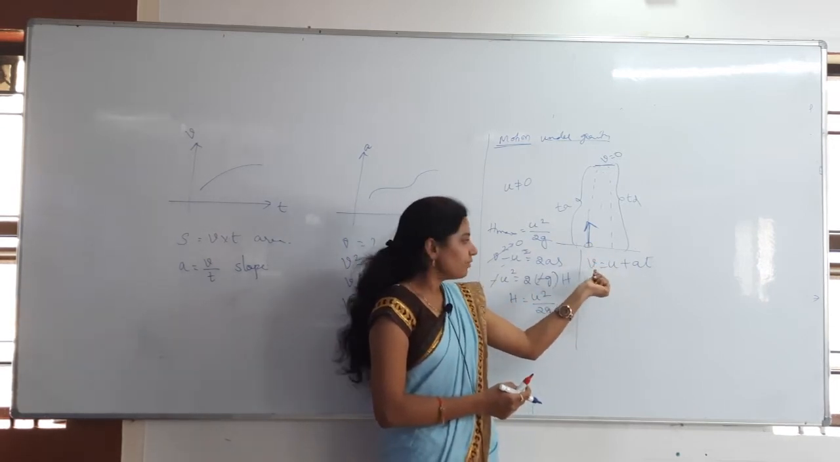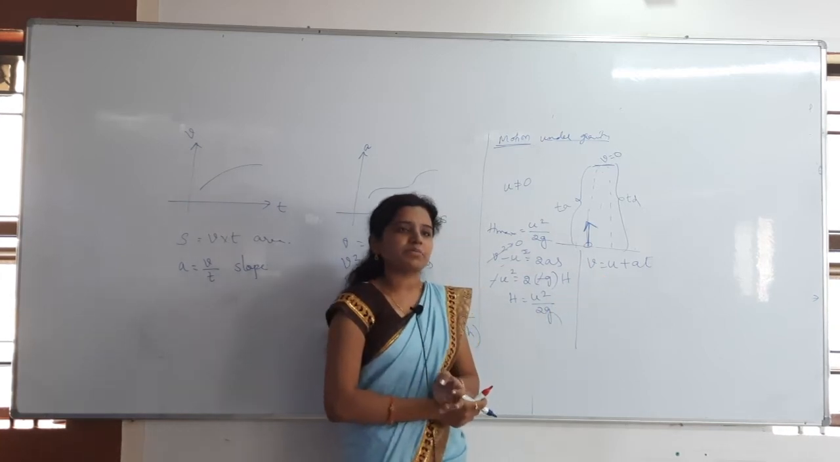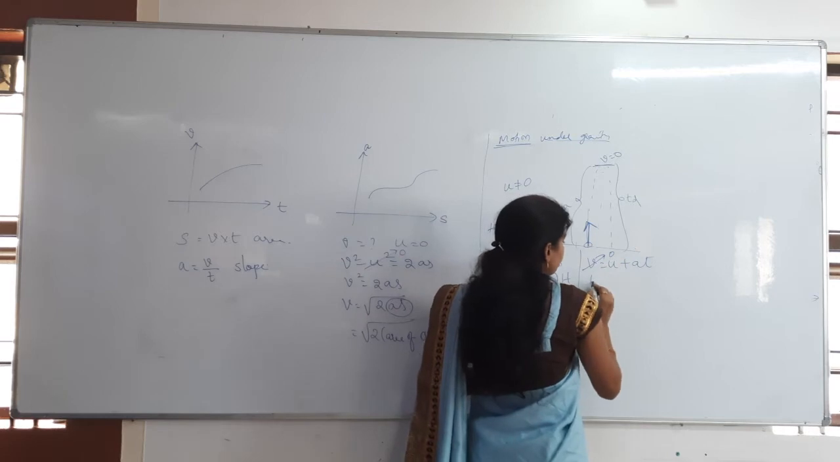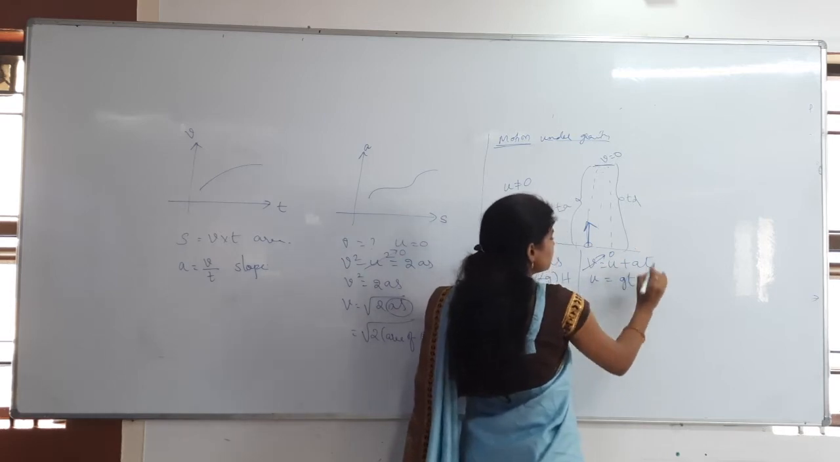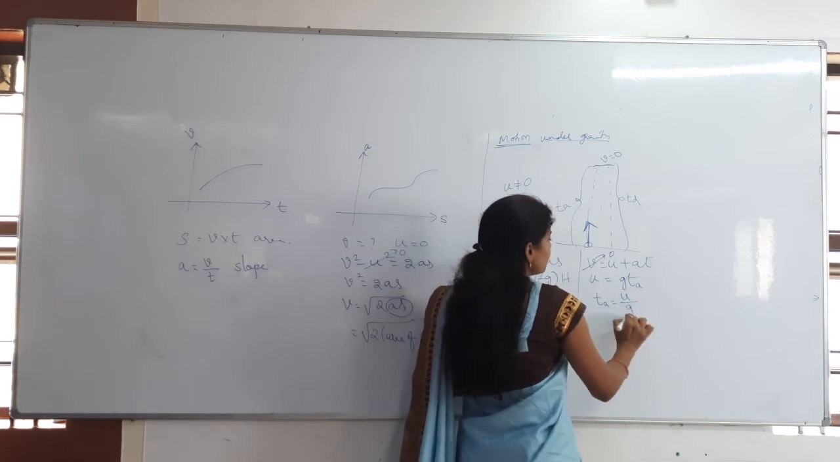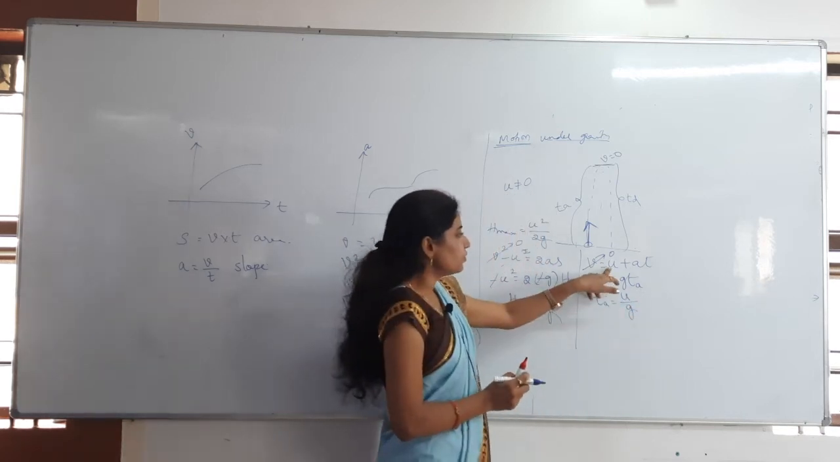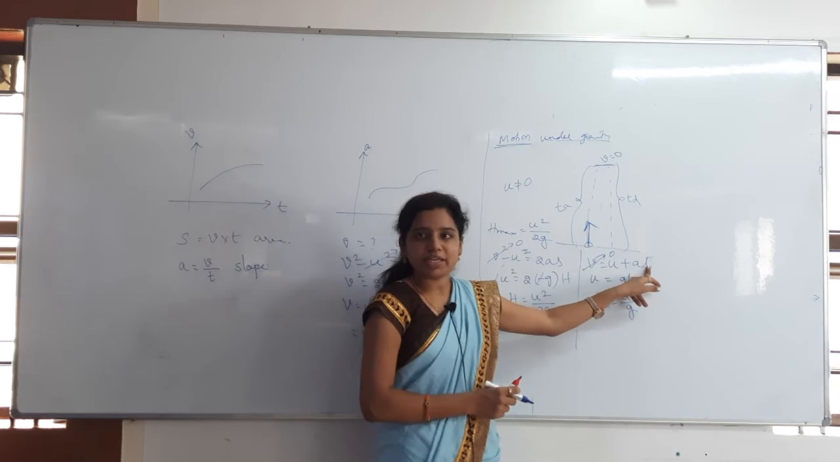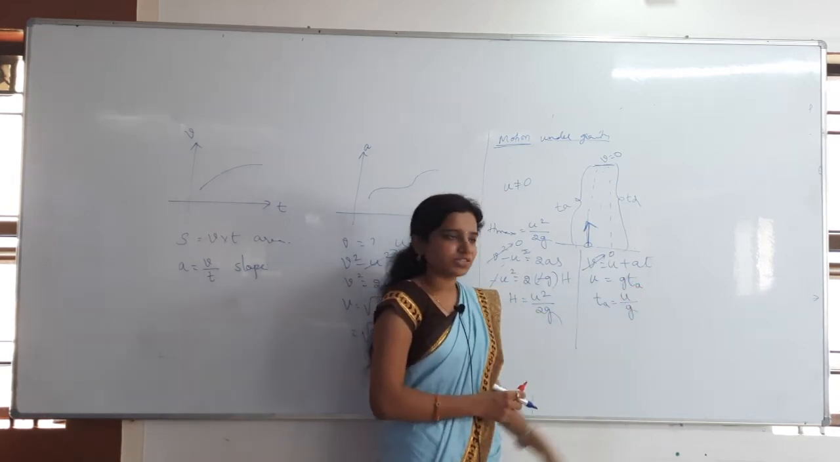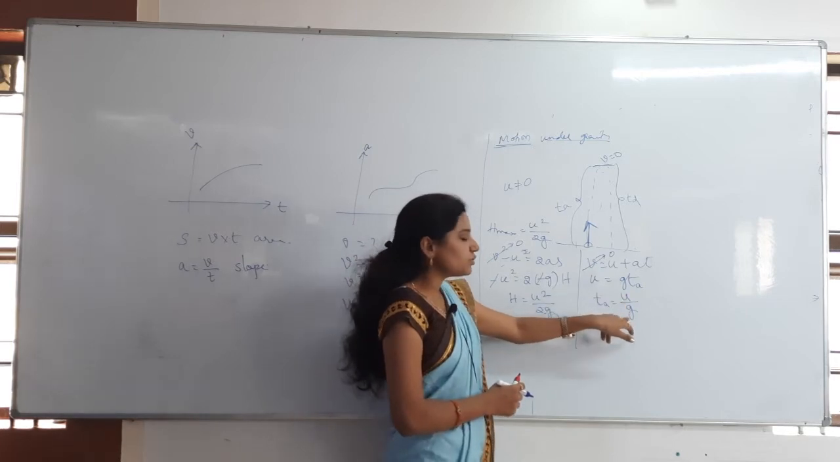Why? Because how much does velocity become there? At maximum height, velocity becomes 0. So v becomes 0, then what will we get here? u = gt, time of ascent, Ta = u by g. Of course, u = minus at only, but the value of a is how much? Minus g. Minus of minus g becomes what? Plus g only. Time of ascent is u by g.